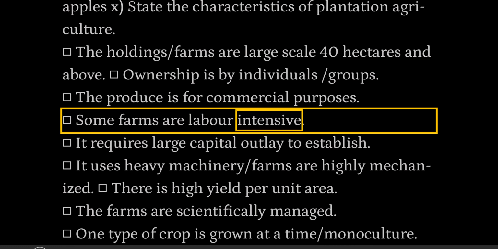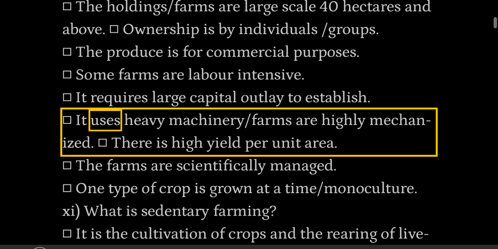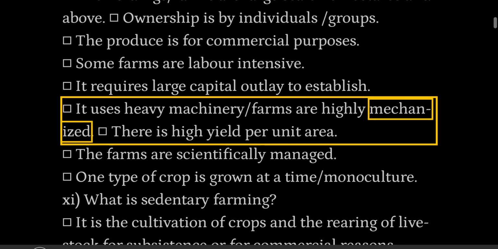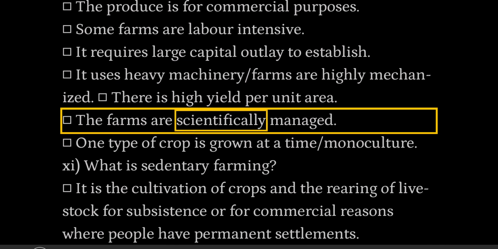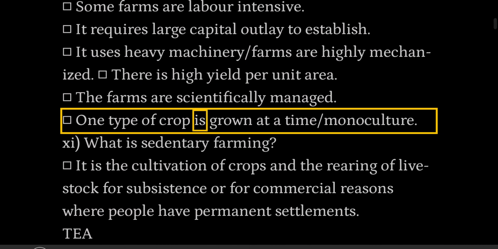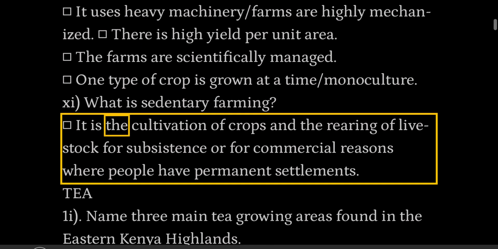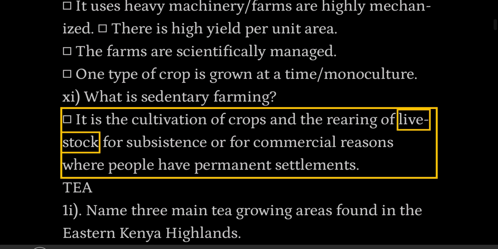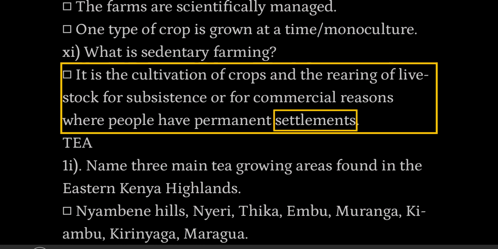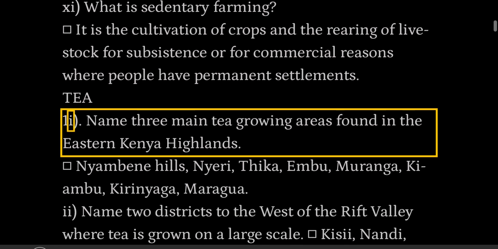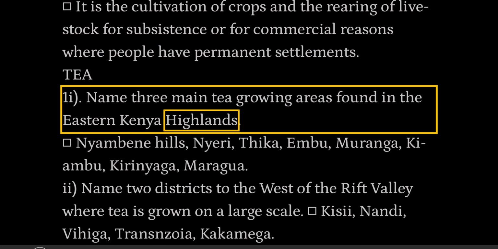Some farms are labor-intensive. It requires large capital outlay to establish. It uses heavy machinery. Farms are highly mechanized. There is high yield per unit area. The farms are scientifically managed. One type of crop is grown at a time. Monoculture. What is sedentary farming? It is the cultivation of crops and the rearing of livestock for subsistence or for commercial reasons where people have permanent settlements.